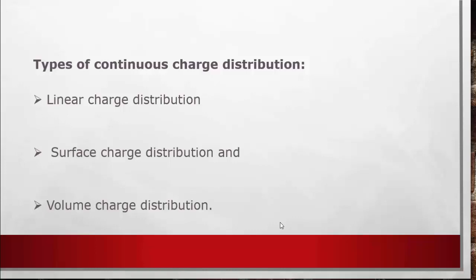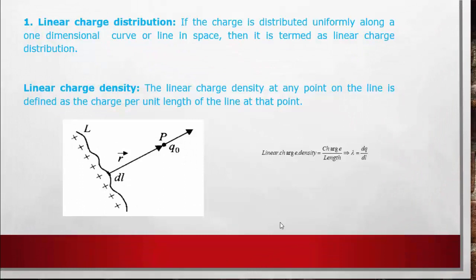The first one is linear charge distribution. If the charge is distributed uniformly along a one-dimensional curve or line in a space, then it is termed linear charge distribution.